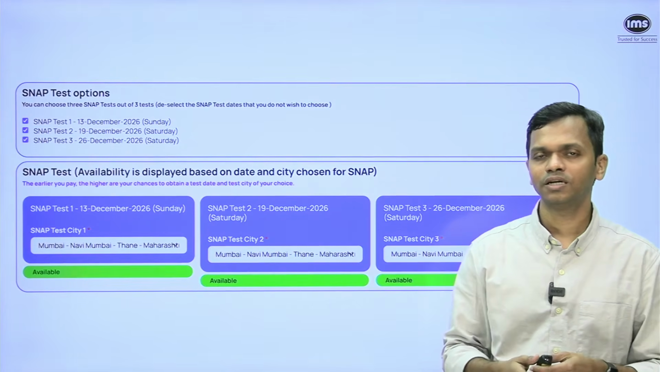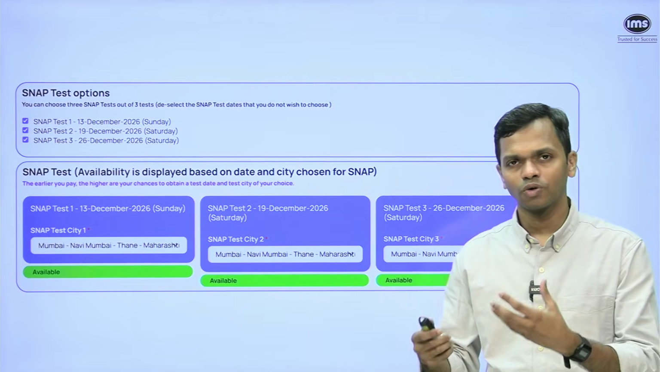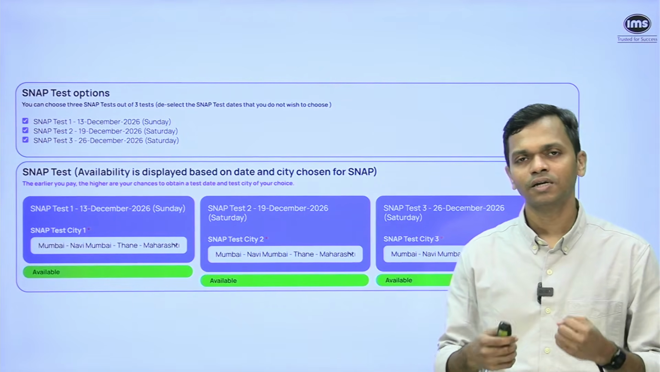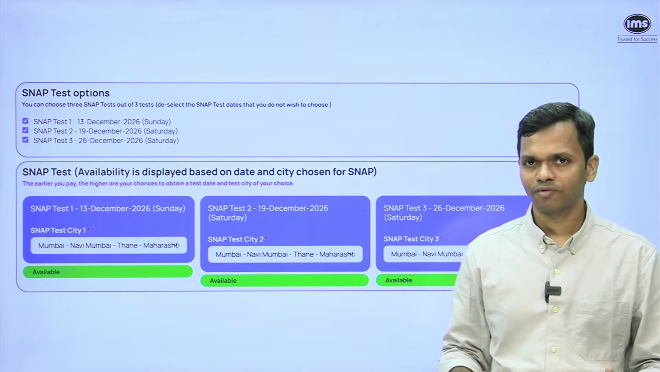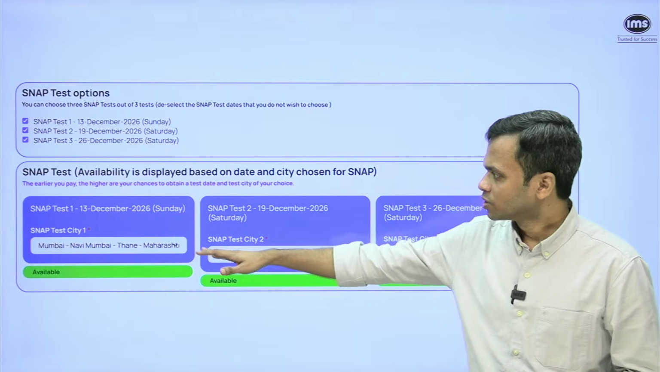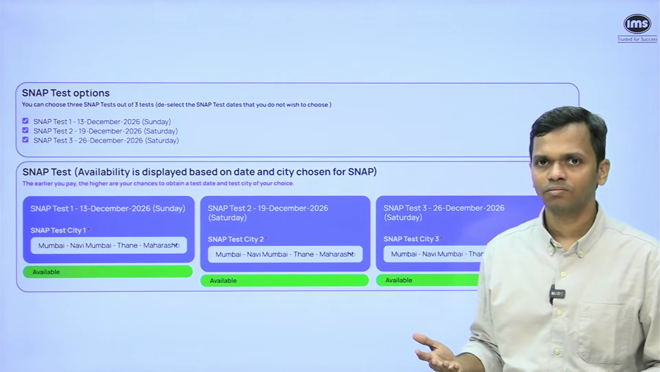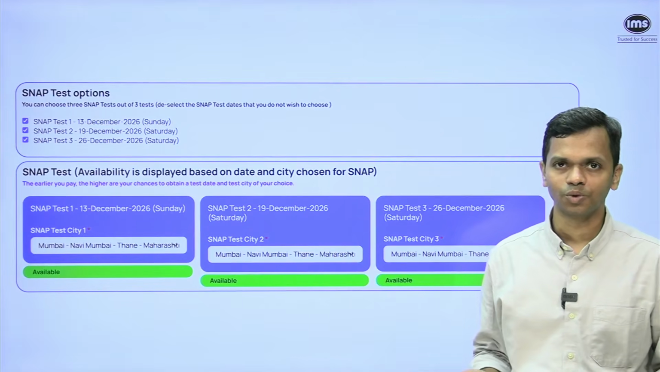Then what do you do in that case? Choose the nearest city. So they have given all of that information in terms of what all cities and states where the centers are. It is there in the brochure, so you can have a look at that. Again, I'll give a link in the description. Right now, I have chosen Mumbai, Navi Mumbai, Thane. So I can see available, available, available. It's just first day of registration. So pretty much everything is going to be available.